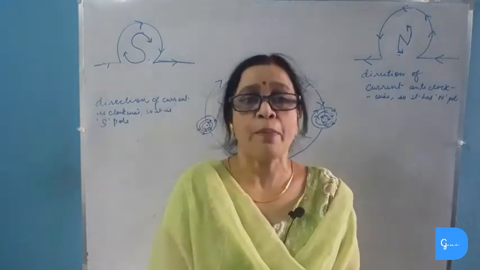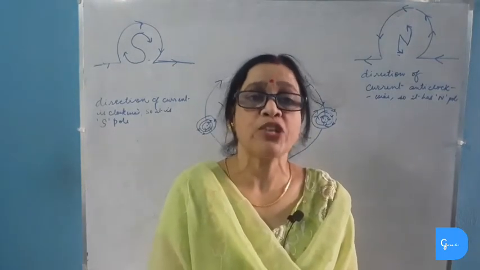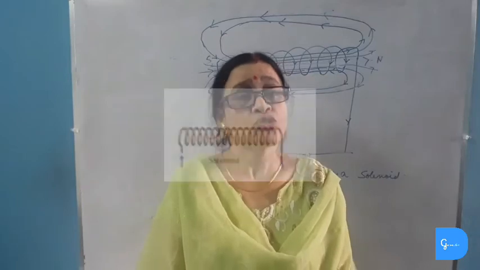Now we will study about the magnetic field pattern produced by a solenoid. What is a solenoid? Solenoid is a long coil which has large number of closer turns of insulated copper wire, and the two ends of the solenoid are connected to a battery and a switch. We have studied previously that if we increase the number of turns in a circular coil, then the magnetic field produced by it will also be increased. So the maximum magnetic field will be obtained if we take a solenoid.